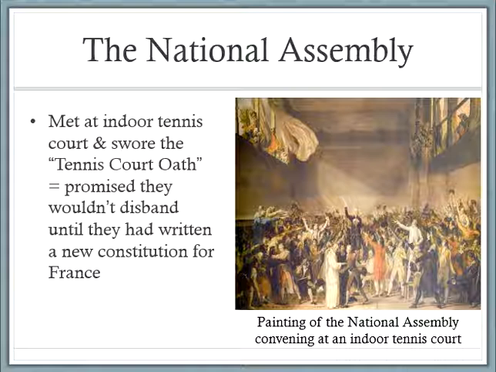So they leave the National Assembly, the Estates General, and they go literally to a tennis court. And they swear the Tennis Court Oath, where they promise to revolt and that they will revolt at any cost, including fighting.